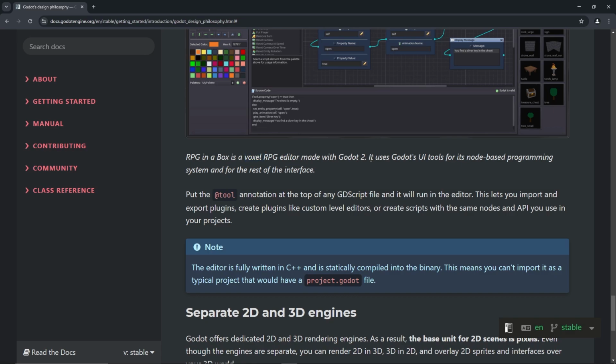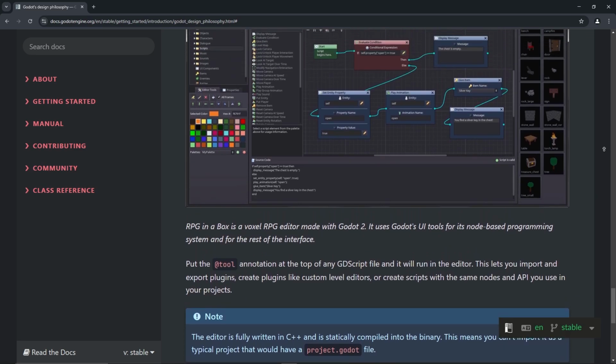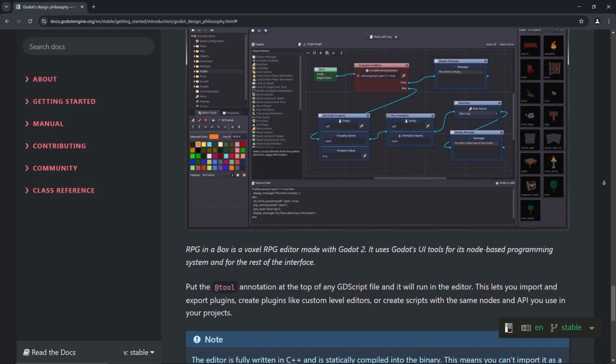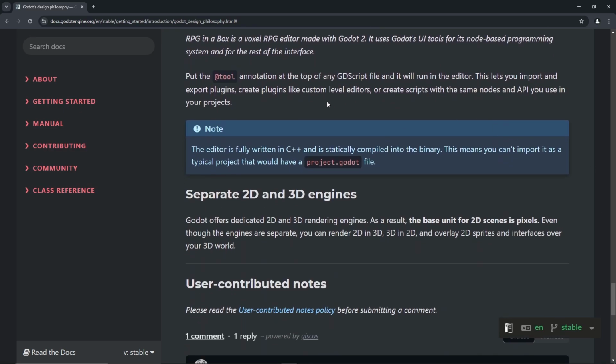Made with Godot 2. It uses Godot's UI tools for its node-based programming system and for the rest of the interface. Okay, so we're on Godot 4, but this is for Godot 2, but it still looks pretty good, so we might consider it. We'll see. Put the @tool annotation at the top of any GDScript file, and it will run in the editor. Gotcha. This lets us import and export plugins, create plugins like custom level editors, or create scripts with the same nodes and API we use in our projects. Okay. So, yeah, sure. All right.